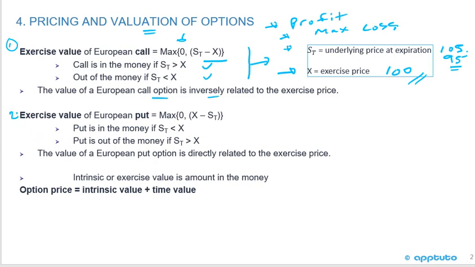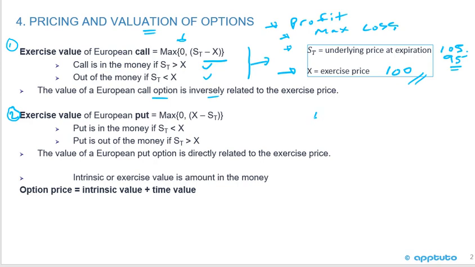With regards to a put, if you're long a put, you have the right but not the obligation to sell the stock. So therefore, the value of the put at exercise is going to be the maximum of 0 or the exercise price minus the price at expiration. Because again, you want to sell high and buy low.